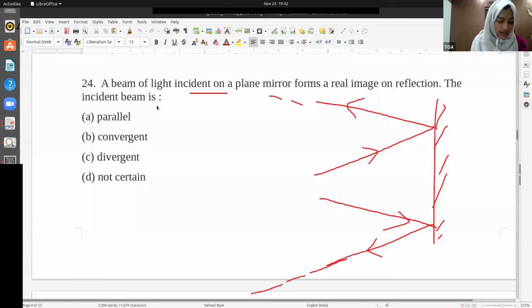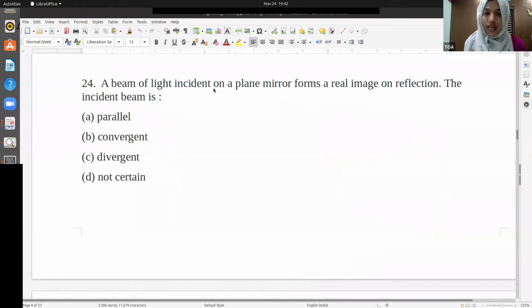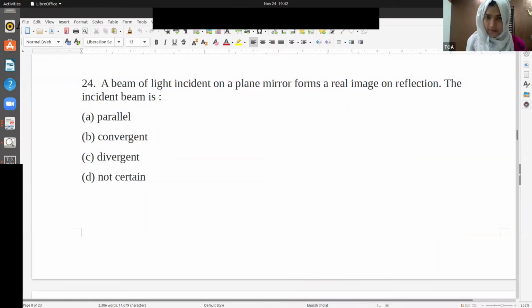So the light should be converged for a plane mirror to form a real image on reflection. If it is parallel, that won't happen. If it is divergent, it won't happen. We are certain about that. It is a convergent light. Is it clear? Just give me your answers in the chat. Is it clear what I told? Okay, fine. Thank you.